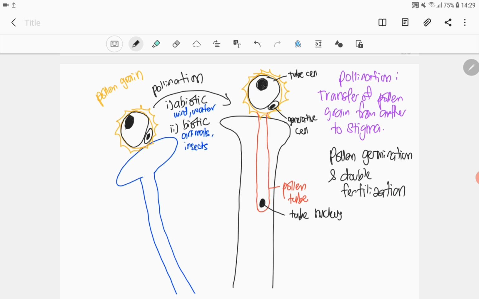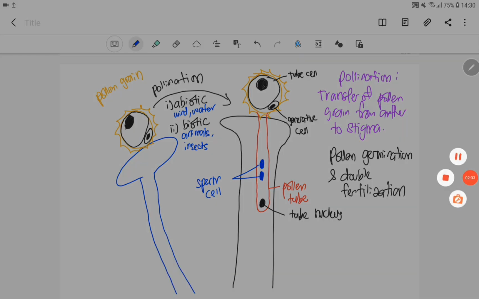So at the same time, generative cell pun akan ikut masuk ke dalam pollen tube. So at this point, generative cell akan buat the second mitosis process to produce 2 sperm cell. So sekarang baru kita nampak proses of formation of male gametes sudah lengkap, iaitu selepas pollination berlaku.